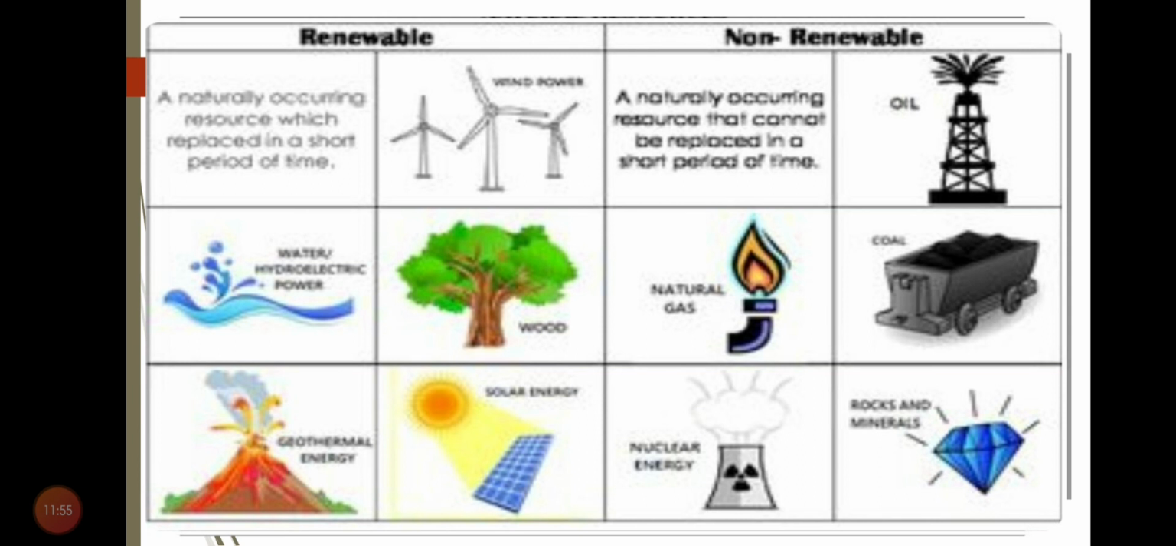Here are some examples of renewable and non-renewable resources. Wind power is renewable. Water is also renewable. Trees are also renewable. Geothermal energy, solar energy, all these are examples of renewable resources. Non-renewable are the resources that cannot be replaced or formed in a short period of time. That is oil, coal, natural gas, nuclear energy, rocks or minerals. So these are the resources that we cannot get easily.